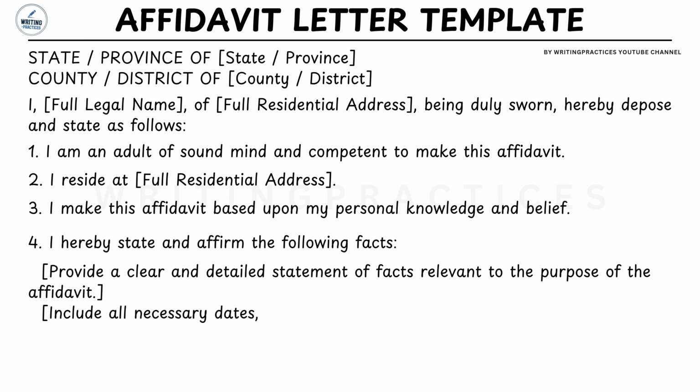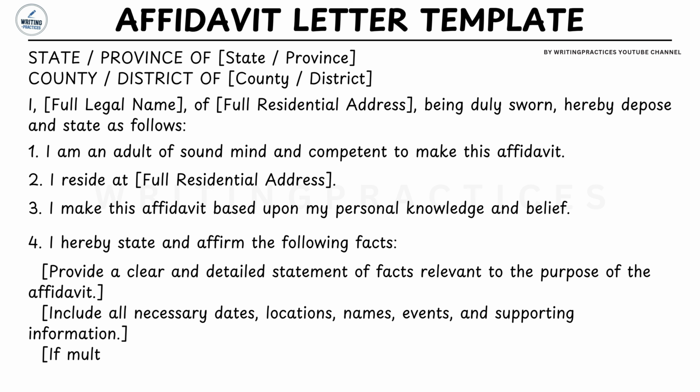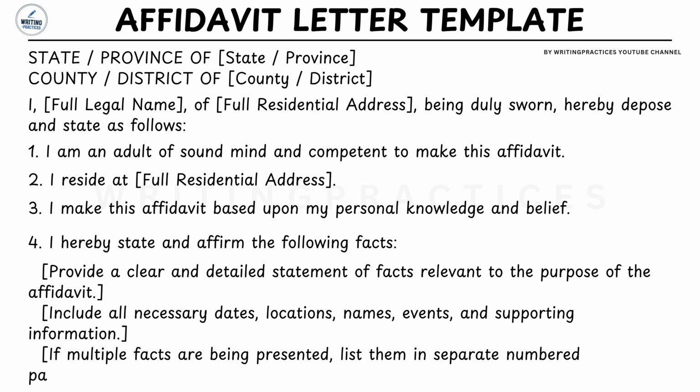Facts paragraph. After introducing the facts, provide a clear and detailed explanation. For example, on March 10, 2026, I entered into a residential lease agreement for the property located at 875 Maple Street, Phoenix, Arizona. Since that date, I have continuously resided at the property and have maintained utility accounts, mail delivery services, and official records at this address. This section is the heart of the affidavit because it contains the information that the receiving authority needs to evaluate.